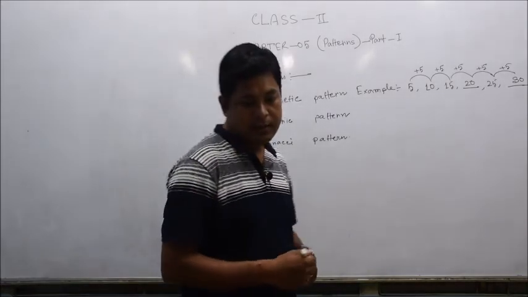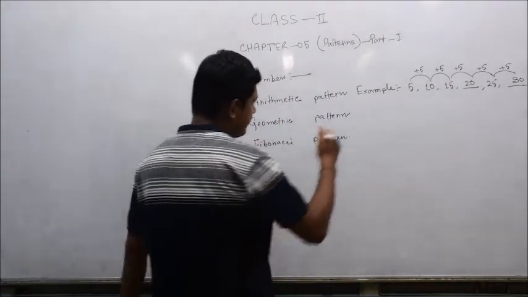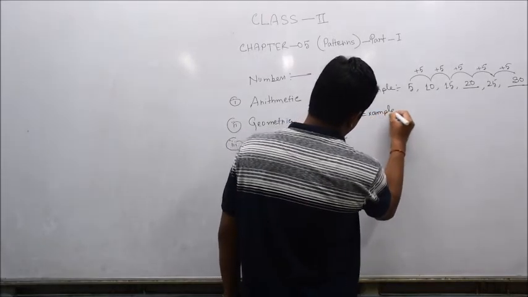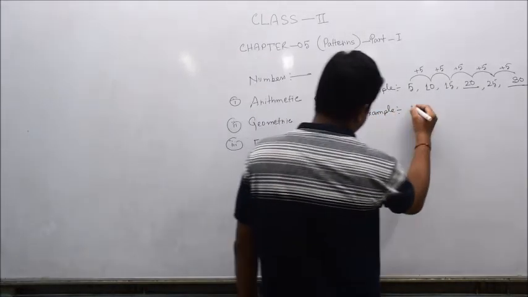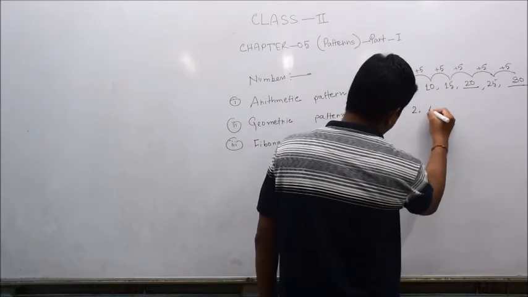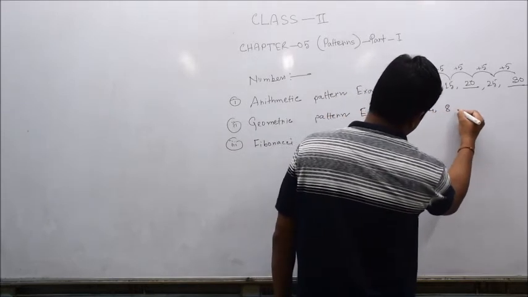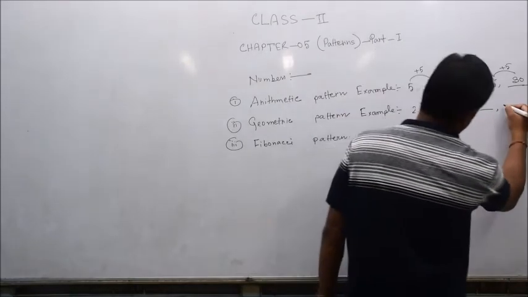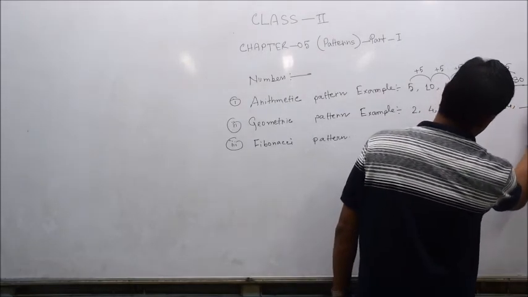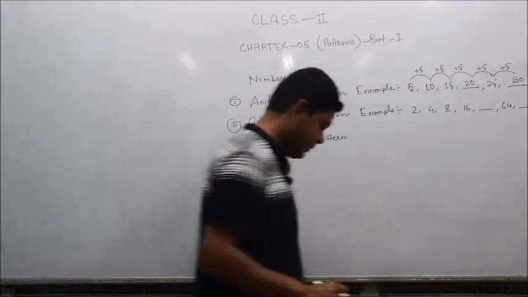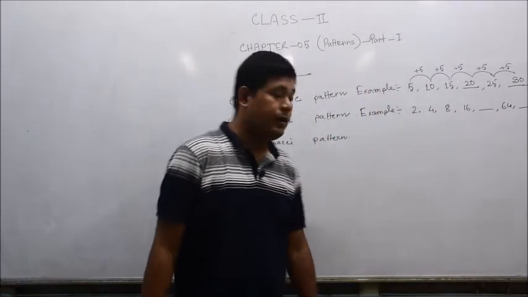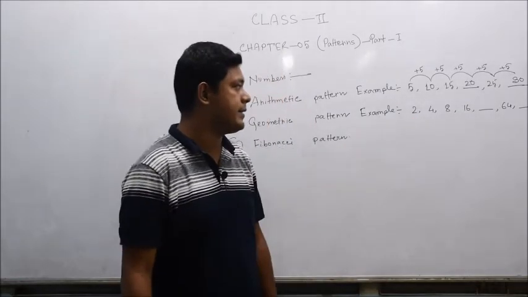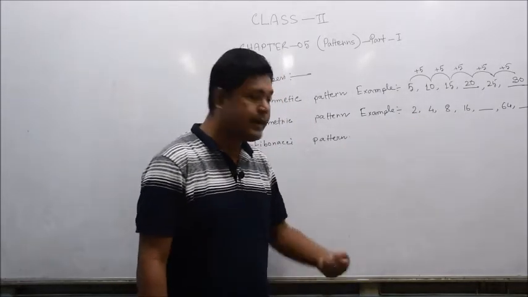Let's take some examples so that it will be clear for you. The geometric pattern: 2, 4, 8, 16, dash, 64, dash. Here you have seen the numbers 2, 4, 8, 16, dash, 64, dash again.